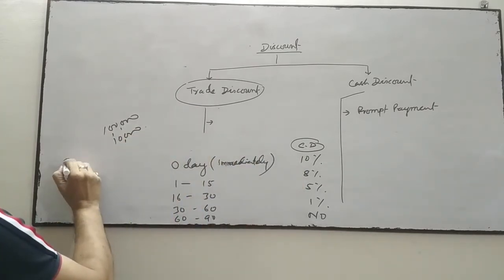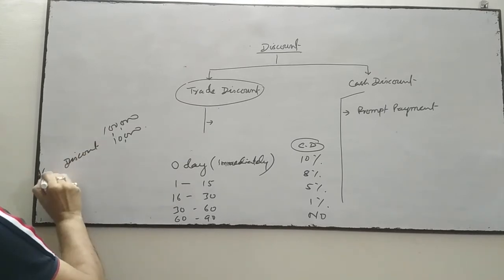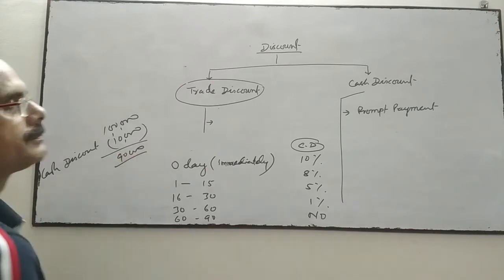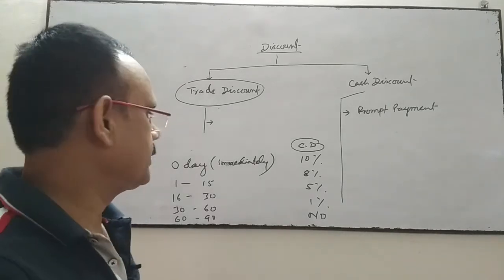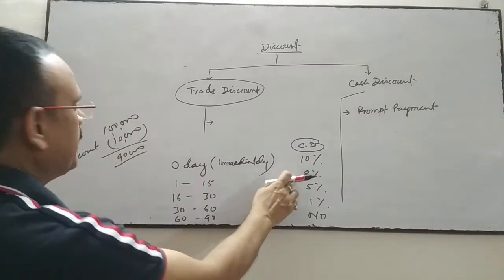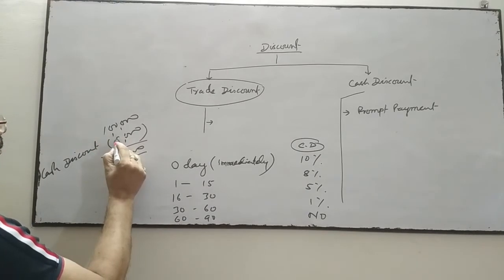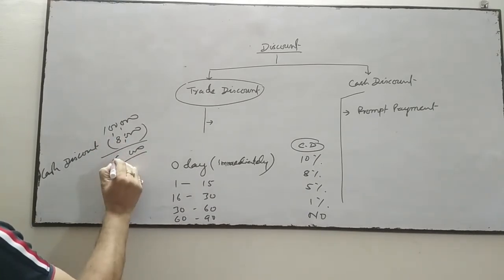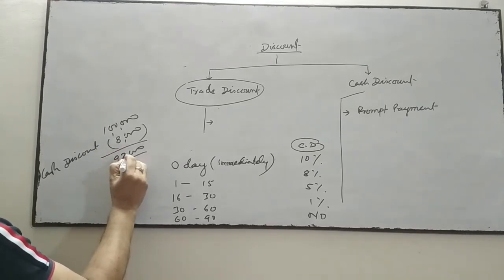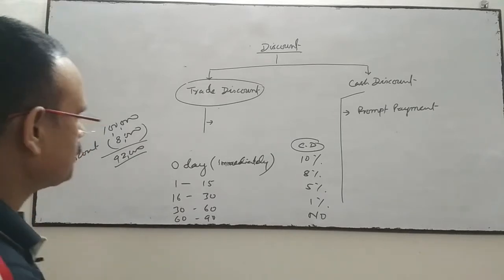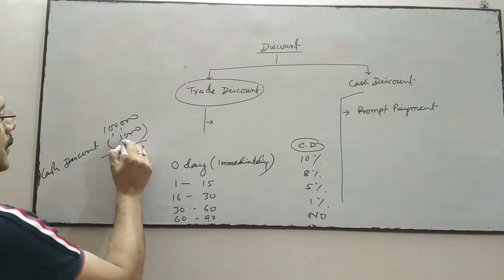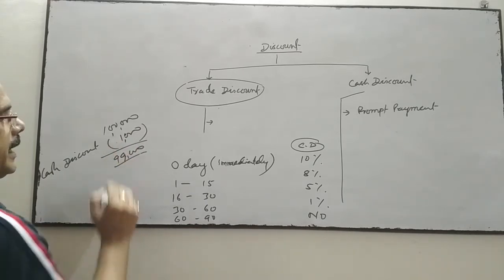This discount is cash discount. So you have to pay finally 90,000. If the customer pays between 1 to 15 days, the discount will be 8%, so the customer will have to pay 92,000. If the customer pays between 30 to 60 days, the discount will be only 1,000, then the customer has to pay 99,000.